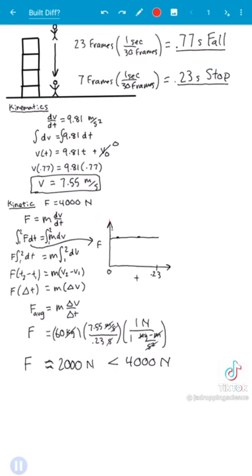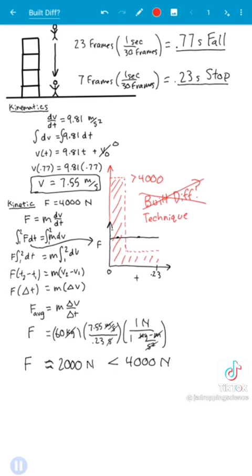Let's extend this graph for another circumstance where this guy idiotically straight legs it. Immediately upon impact, he's got a much higher force than he does later, and while the area under this curve, representing the momentum exchange, is still the same, the peak amount of force he experienced might be well above 4,000 newtons, and at that point his legs certainly would look different. So to conclude, I wouldn't say he's built different, but I would say he uses some good technique.